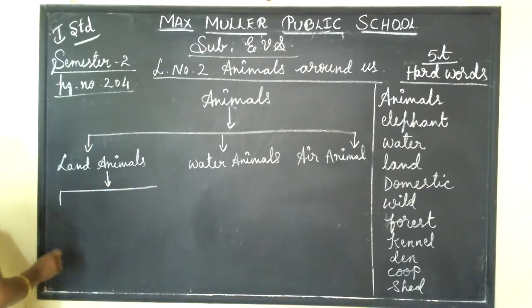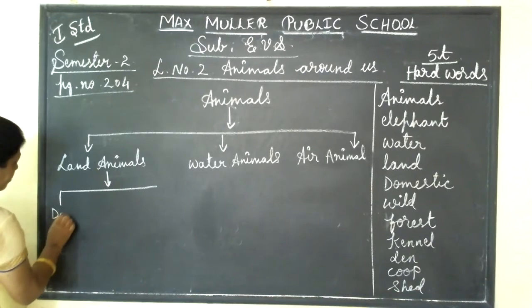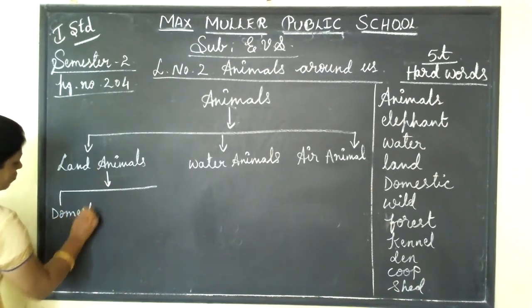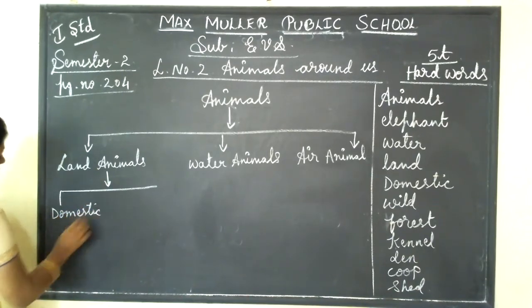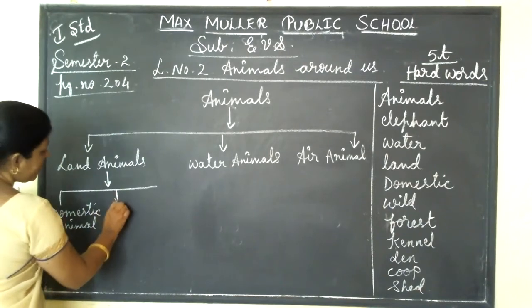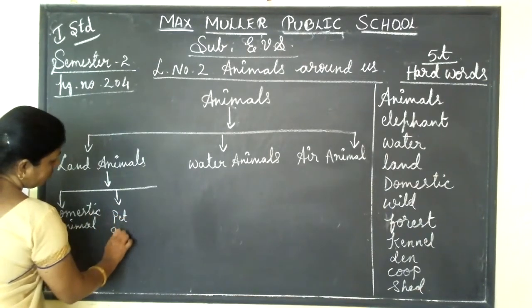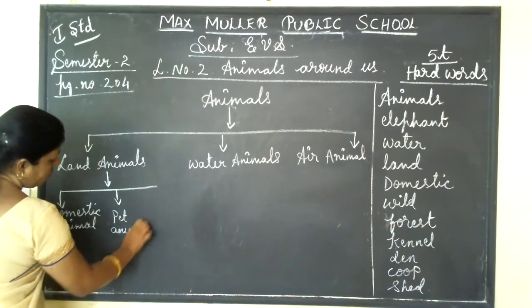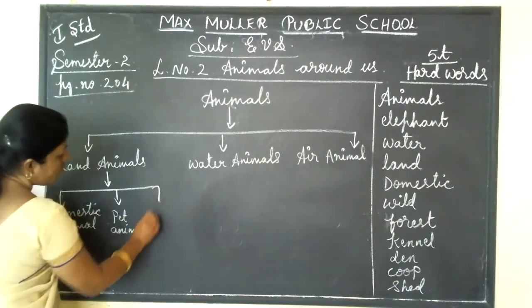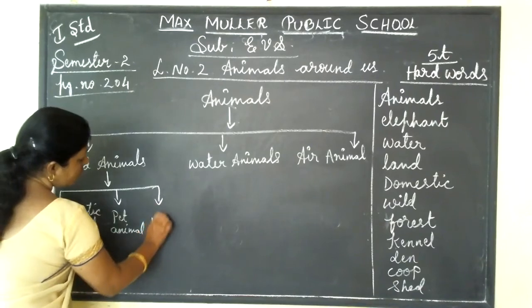That is domestic animals, pet animals, and again wild animals.